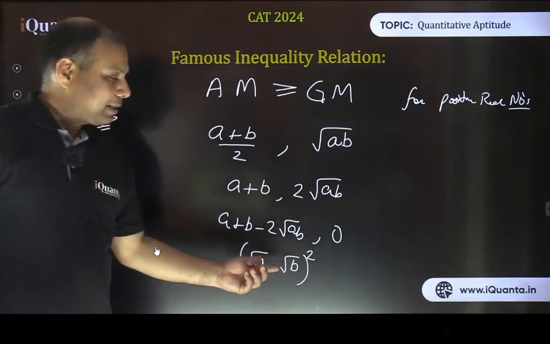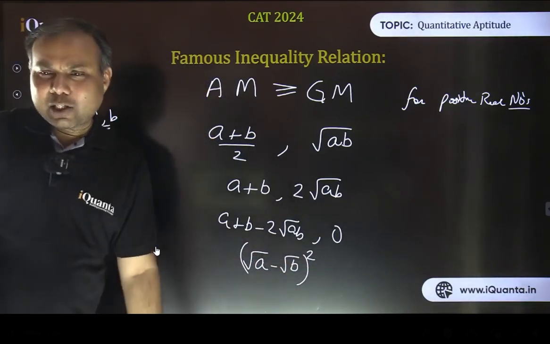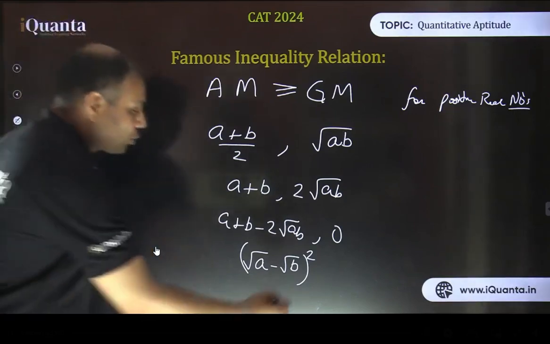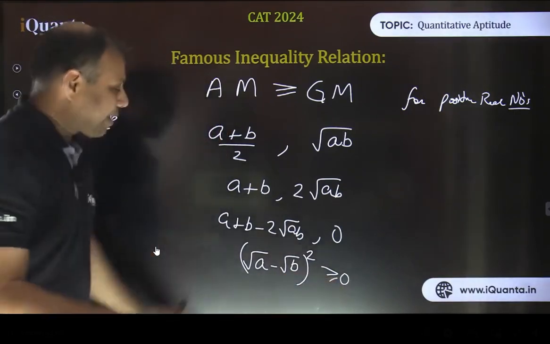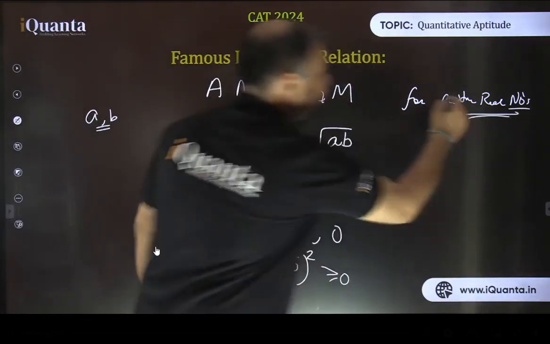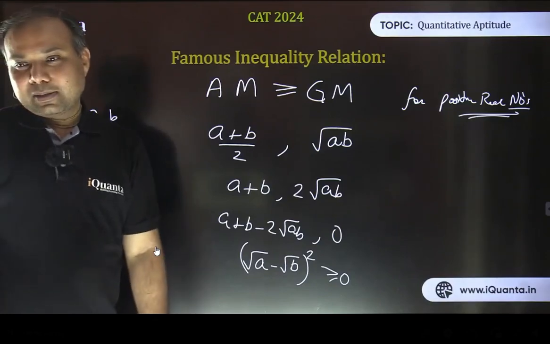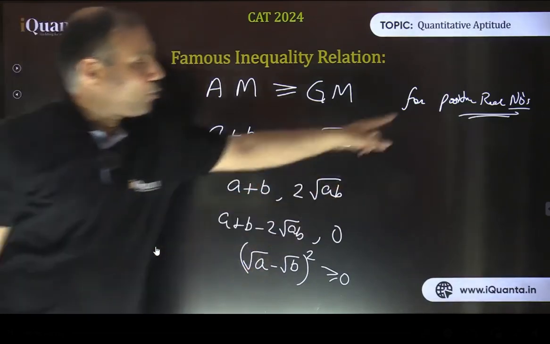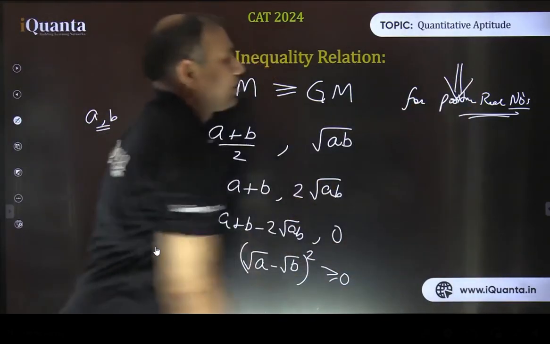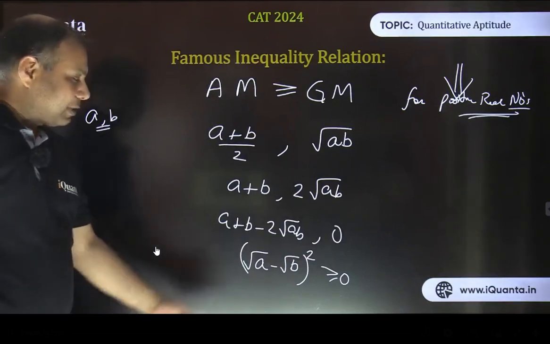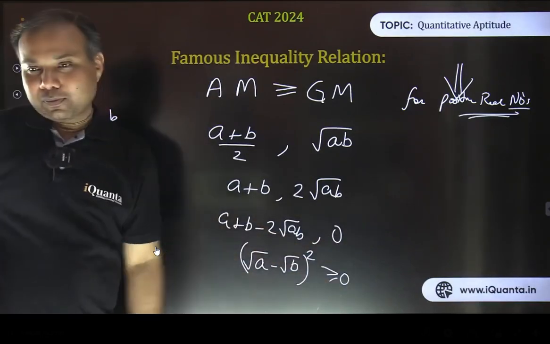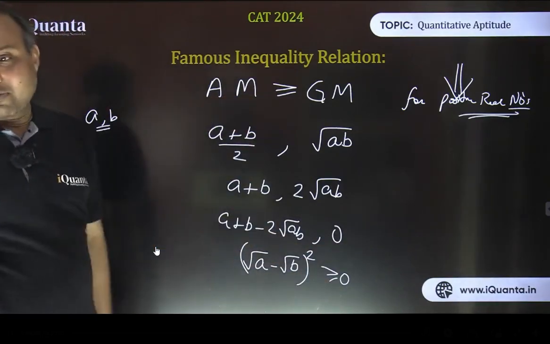Can you tell me whether this value is going to be less than 0 or greater than 0? It is going to be greater than or equal to 0, provided A and B are both positive real numbers. That is an important condition here. They must be positive real numbers. So in that case, this expression is going to be 0 or more than 0. So that's why the initial sign which we wrote was certainly correct.